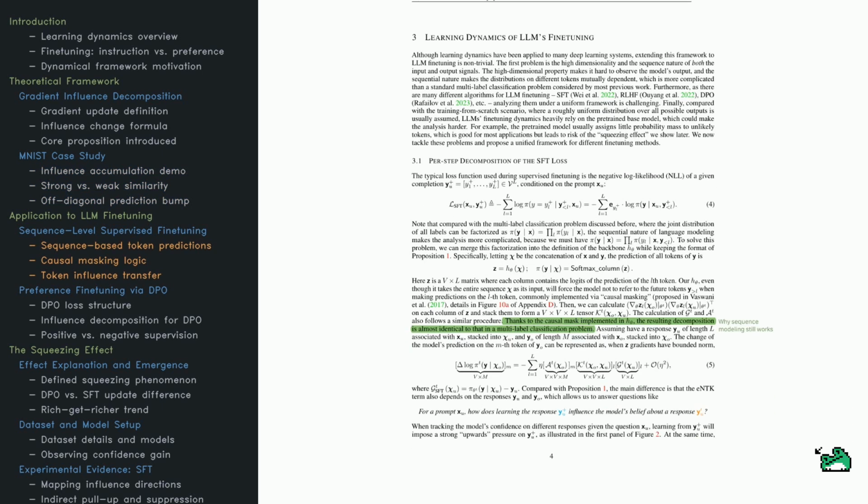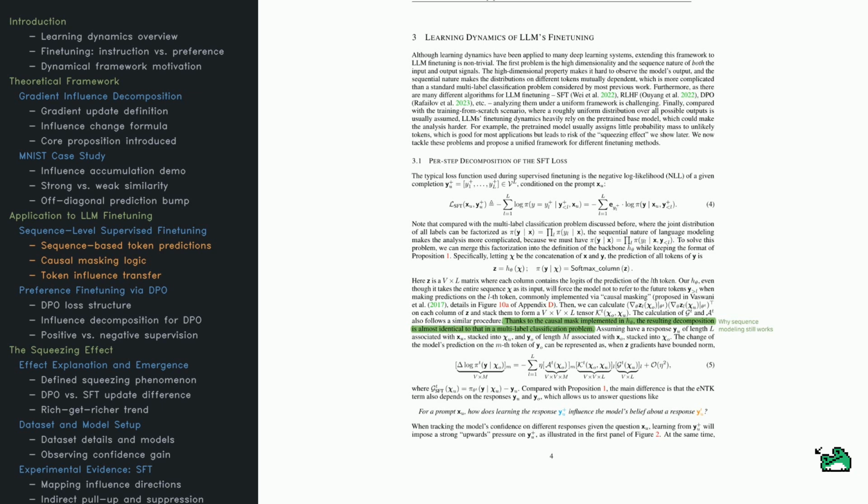Now let's shift from digits to language. Here, the model isn't just predicting a single label. It's generating full responses, one token at a time. That adds complexity, because each prediction depends on all the previous tokens. So the learning dynamics get trickier. The paper starts with supervised fine-tuning, or SFT.